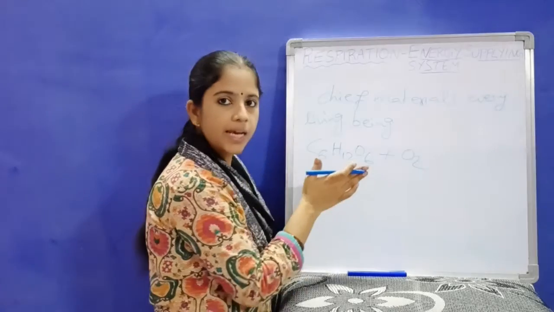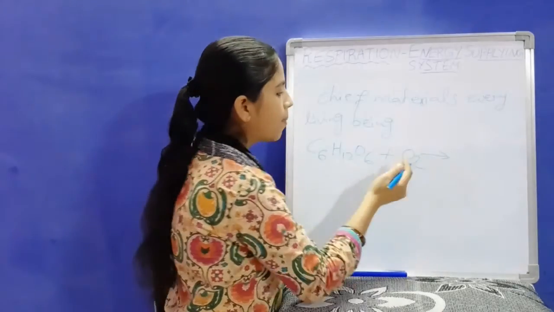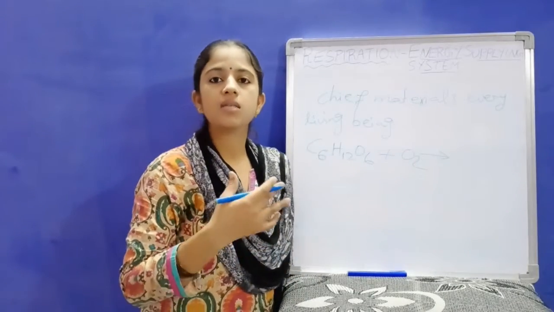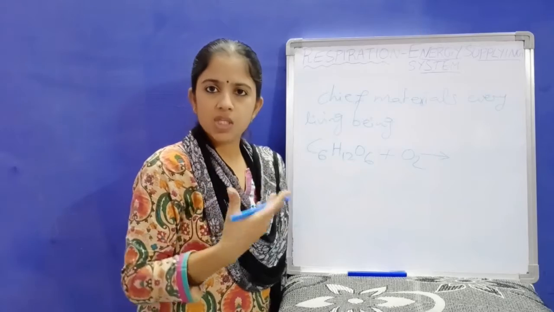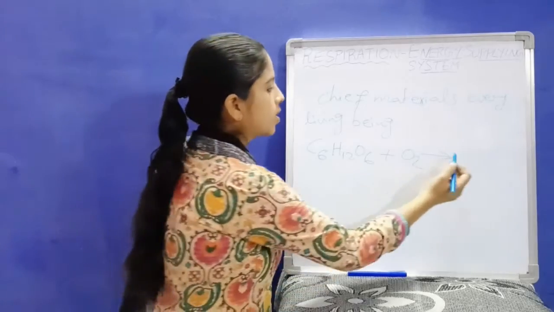This process in your cell is possible only in the presence of water. Upon the reaction of all this, all the physical phenomena of life start. That means the energy is released. With that energy only any physical phenomena is possible. So that is the conclusion.